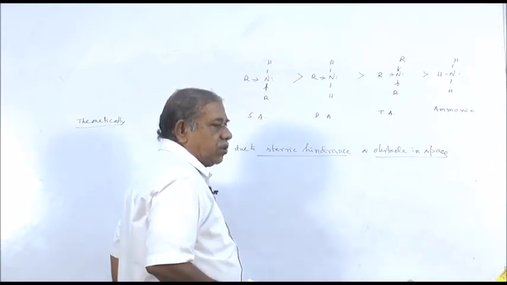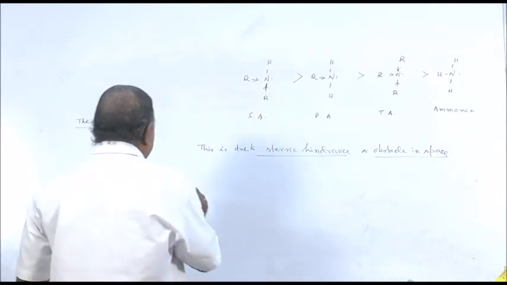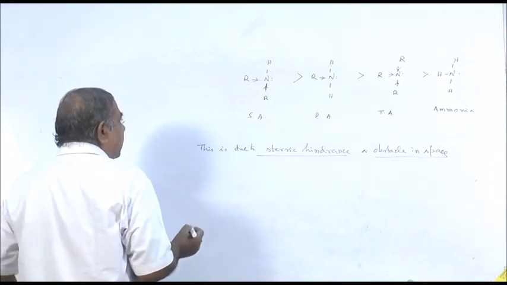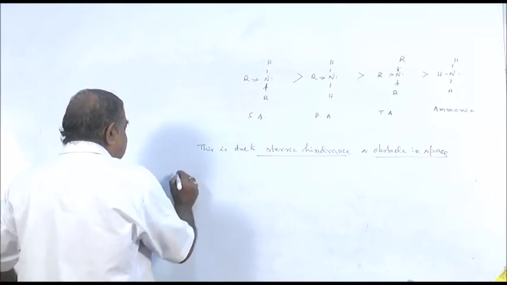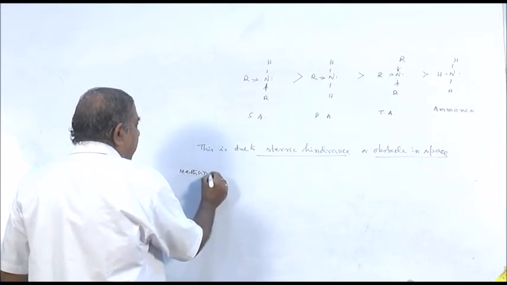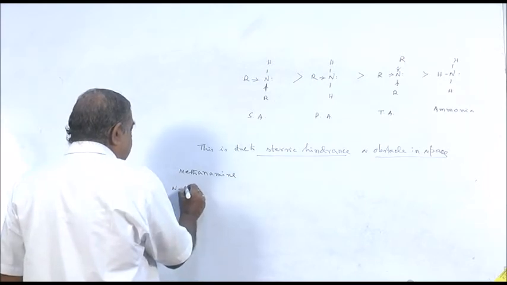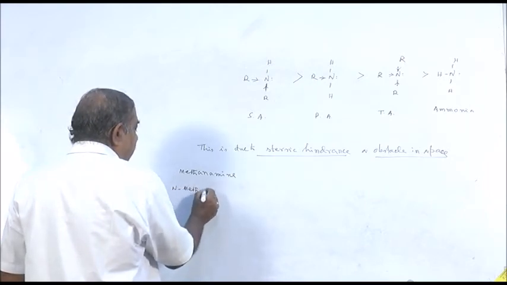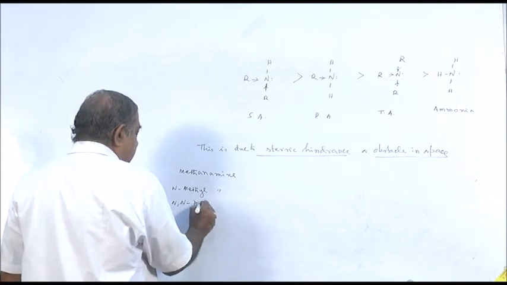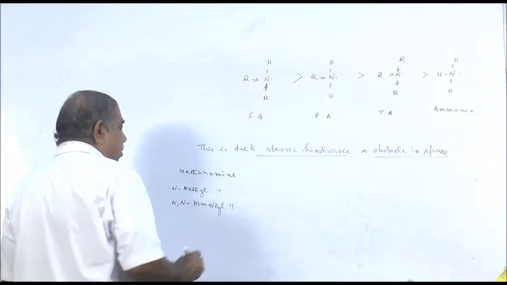So if in the examination it asks, for example, to arrange the following in increasing order of basic strength: say one is methanamine, another is N-methyl methanamine, another is N,N-dimethyl methanamine.